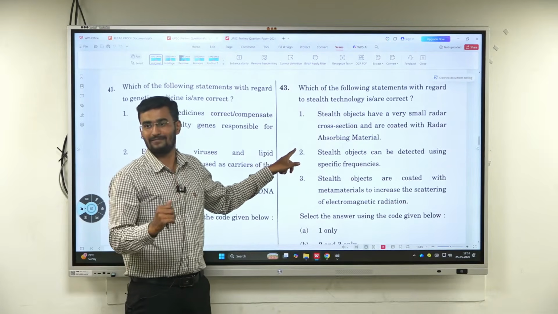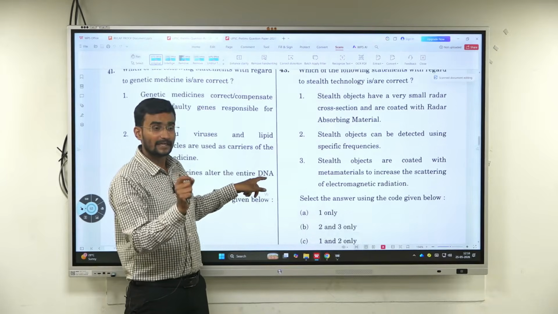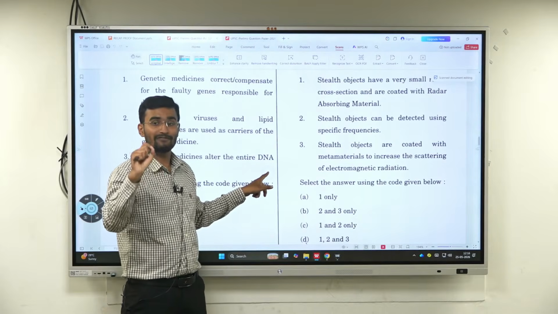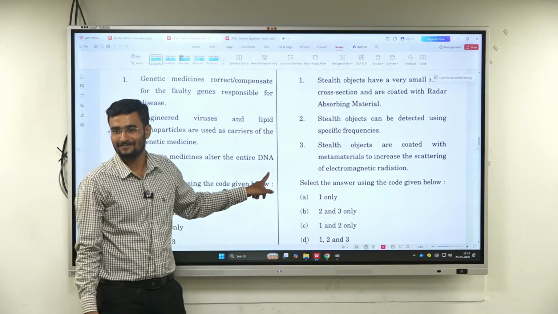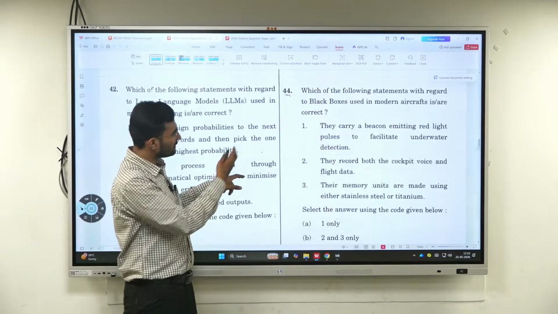ನಮಗೆ ಕಾಣಲ್ಲ. ಈಗ ಫ್ಲೈಟ್ ಹೋದ್ರು ಕೂಡ ನಮ್ಗೆ ಗೊತ್ತಾಗಲ್ಲ. That is stealth. Incentive is very basic, it is very easier. But the condition here is you should have known about the technology at least. They have asked about, ನೋಡಿ, black box ಬಗ್ಗೆ. We have discussed this black box also.